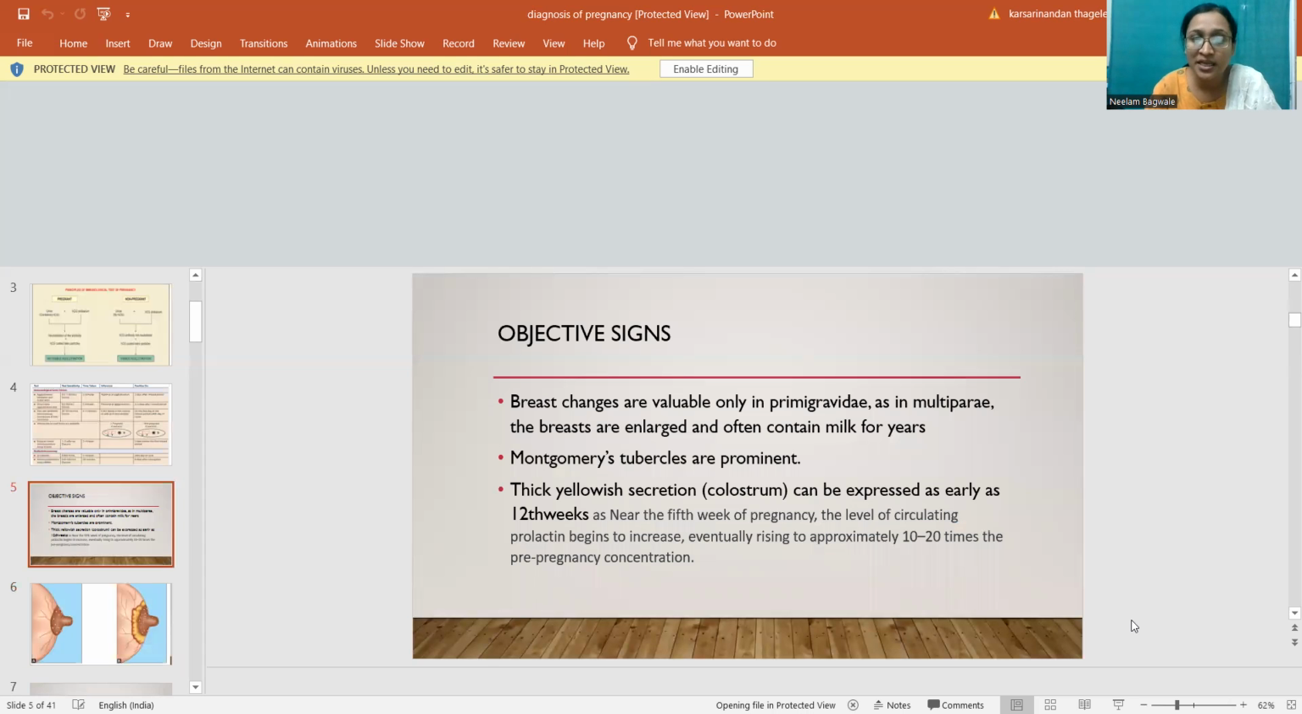So the objective signs: breast changes are valuable only in primigravida, as in multipara the breasts are enlarged and often contain milk for years. Montgomery tubercles are prominent. Thick yellowish secretion, colostrum, can be expressed as early as the 12th week. Near the 5th week of pregnancy, the level of circulating prolactin begins to increase, eventually rising to approximately 10 to 20 times the pre-pregnancy concentration.